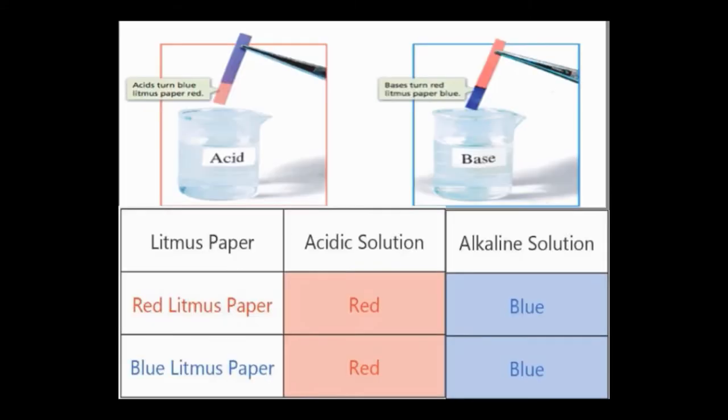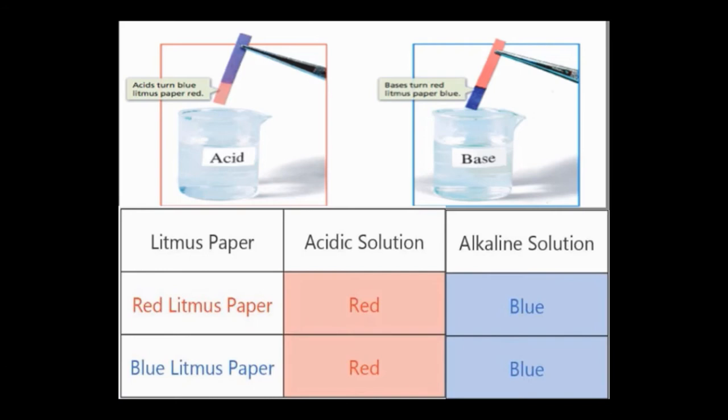So we use two kinds of litmus paper, red or blue. If I put red litmus paper into a solution and if red litmus paper turns blue, okay, I am repeating, then that solution is basic in nature.